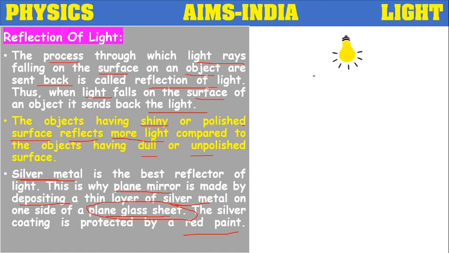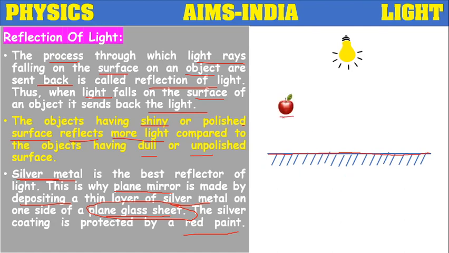Suppose we have a source of light here and we have a mirror. This part is a plain glass sheet, and whatever cross lines are there, we can imagine them as silver metal coated with red paint. So this is a plane mirror. We have a source of light, and we have a reflector of light. Whatever light falls on the mirror, the mirror will reflect.